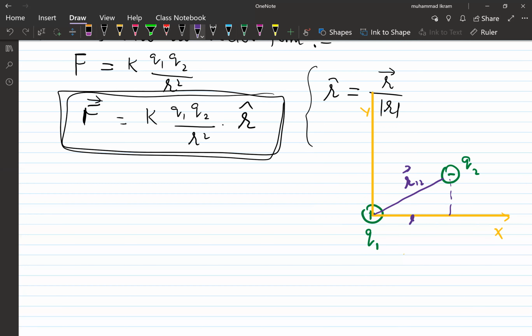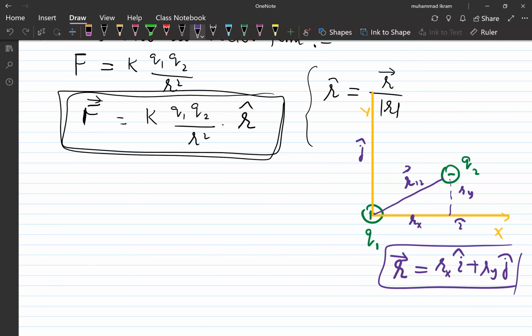This is rx, and along the vertical this is ry. Your r vector will be equal to rx i plus ry j, where i is a unit vector along the x-axis and j is a unit vector along the vertical axis. So that is how you can find the value of r12.